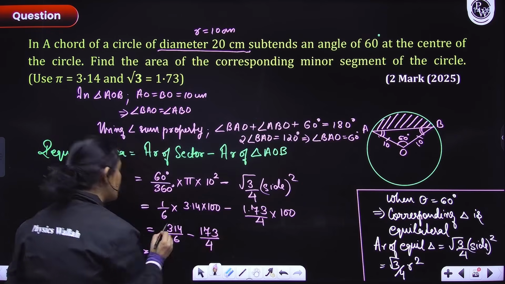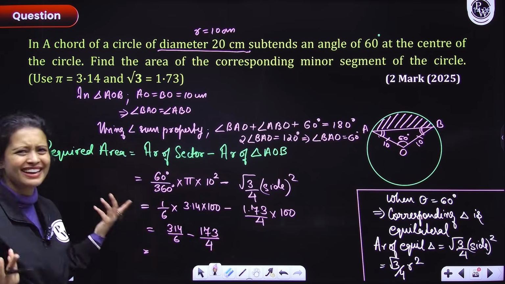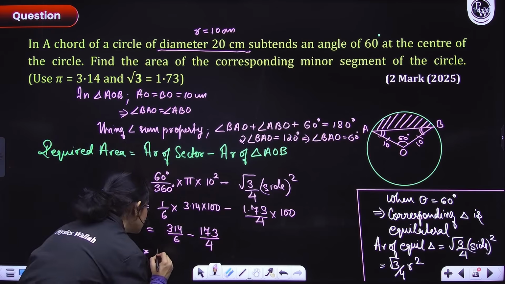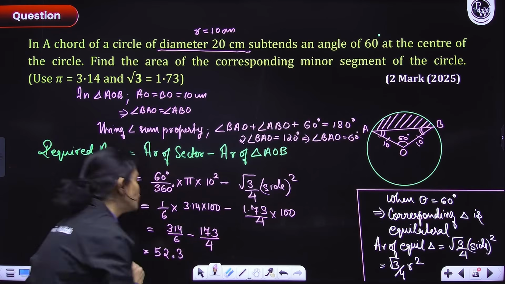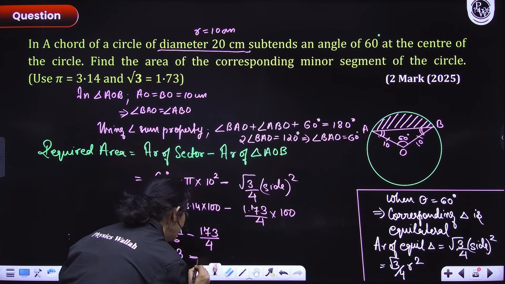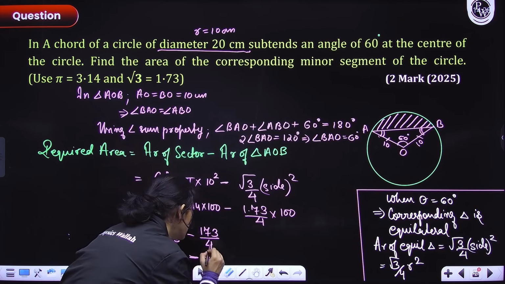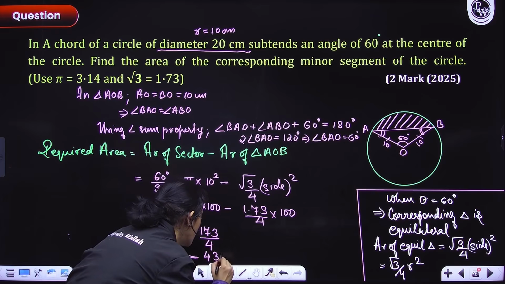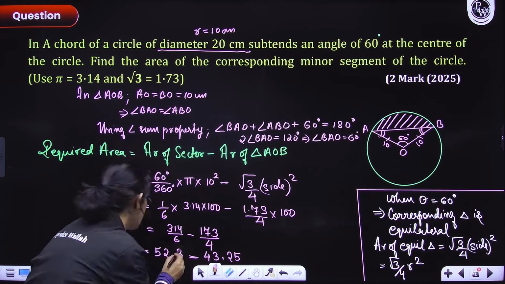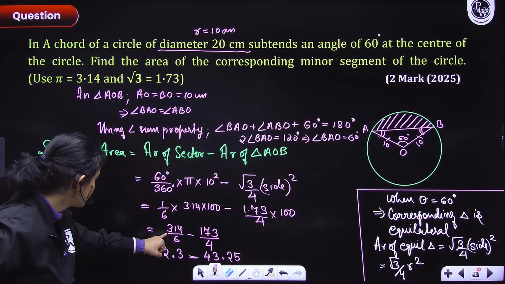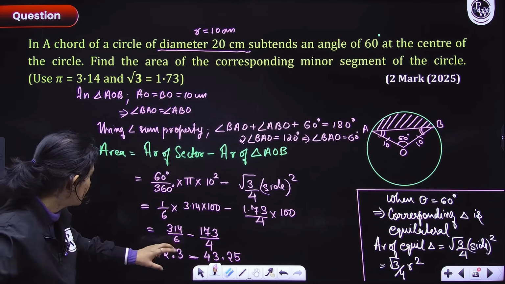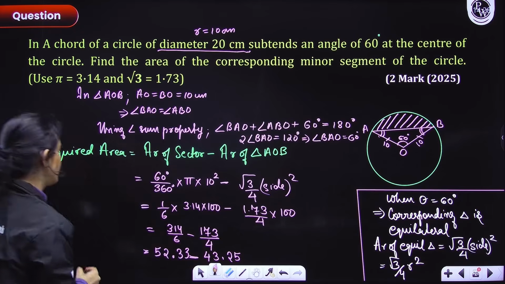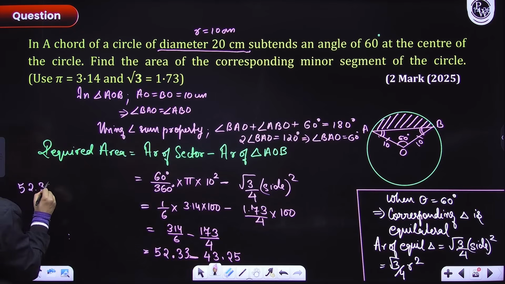So I can simply take 314/6. Let's just divide and see what we are getting in decimals. Here we'll get, 6 into 5 is 30, 6 2s are 12, 30, 42, 52.3 something. Now for 173/4, 4 into 4 is 16, 4 3s are 12, 4 is 8, 2 5. Let's just move one place ahead here also. So 6 is 30, 12, 13, 14, 18, 19, 20. 52.33. So all we need to do is 52.33 minus 43.25.